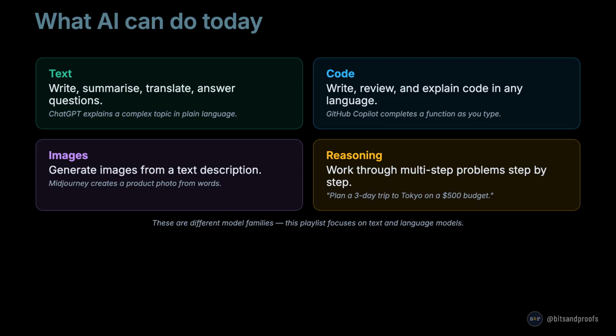Images: generate images from a text description. Midjourney, an AI image generator, creates a product photo from words. And reasoning: work through multi-step problems step by step. For example, plan a 3-day trip to Tokyo on a $500 budget. This playlist focuses on text and language models, the category you will build with most often as an AI engineer.